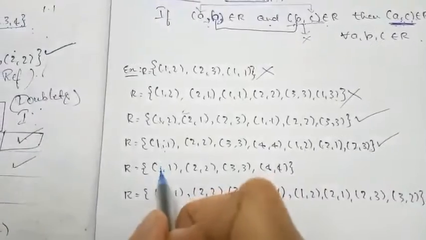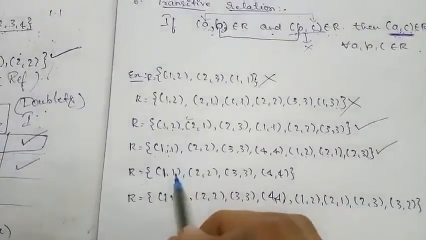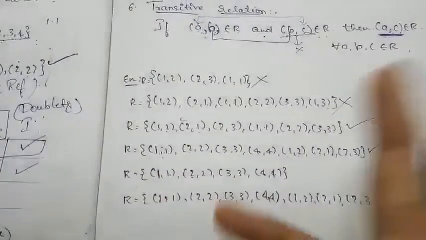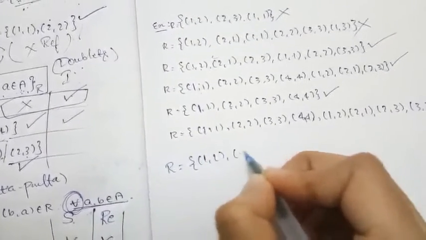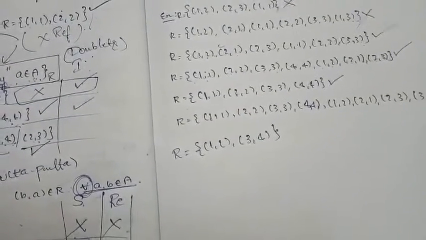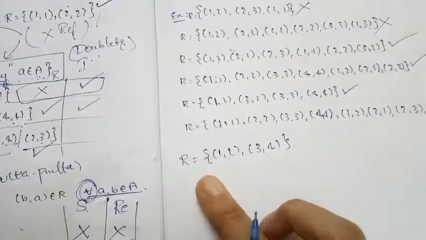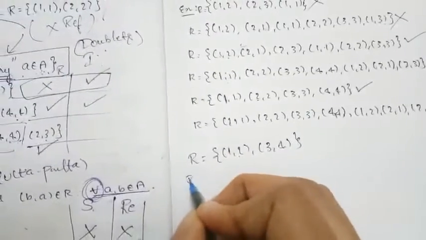Now for 1 comma 1, there is no other BC to check, so it is not at all bothered. This is also not bothered. If these pairs are not bothering the relation, then the relation is transitive. For example, if I take R as 1 comma 2 and 3 comma 4 as our relation and ask you to check whether it is symmetric, reflexive and transitive: it is not reflexive, because it does not contain the doublets of any term belonging to the set A.